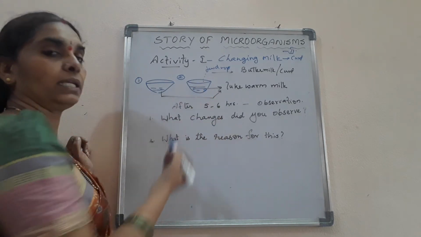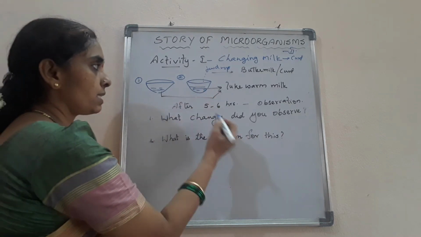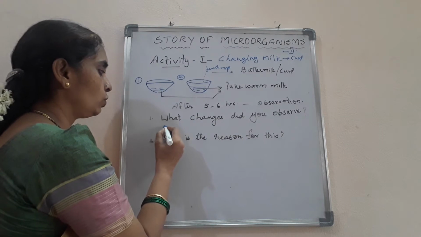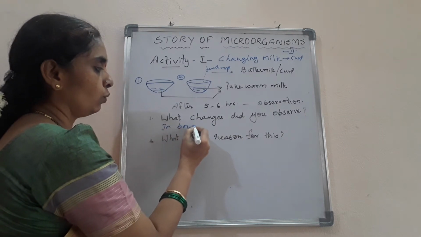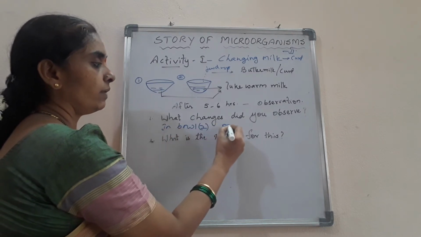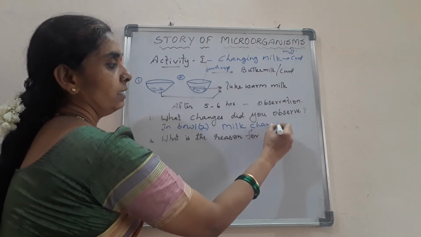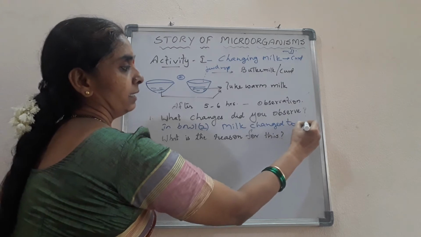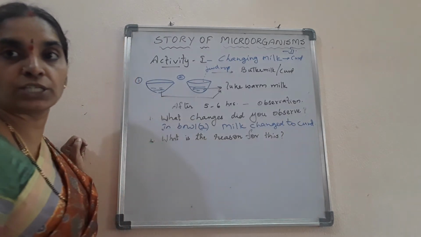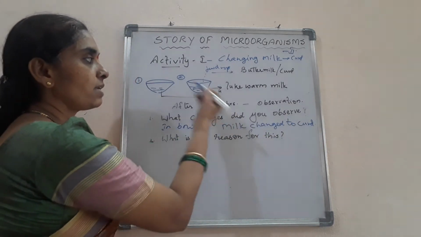Here the milk has been converted into curd. What is the change that you observe? In bowl 2, the milk changed to curd, isn't it? That is the observation we found. And what is the reason for this?